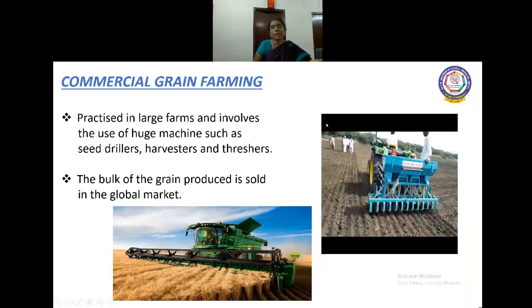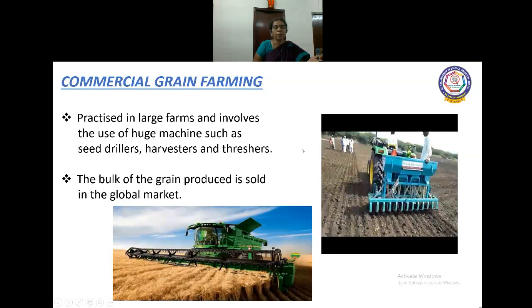And what is commercial grain farming? So in this large farms are used and it involves the usage of huge machines such as seed drillers, harvesters and threshers. You can see the seed driller here and here is the harvesters. See the large size of the machines. The bulk of the grain produced is sold in the global market. So the produce are sold worldwide.